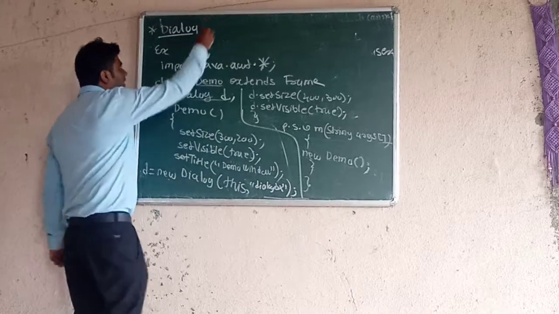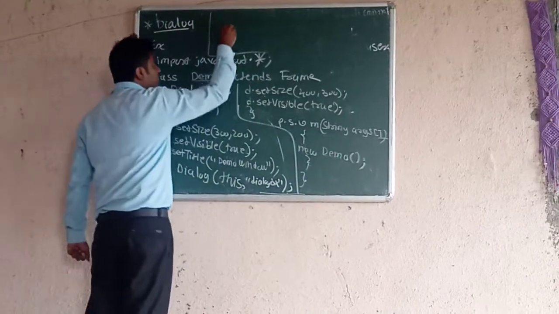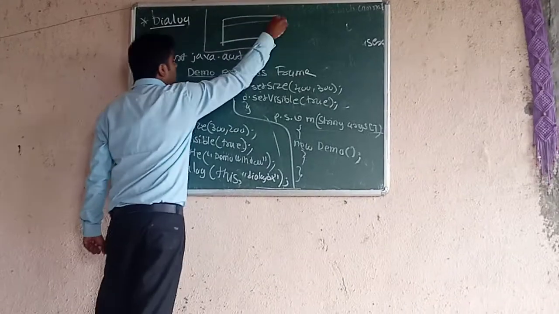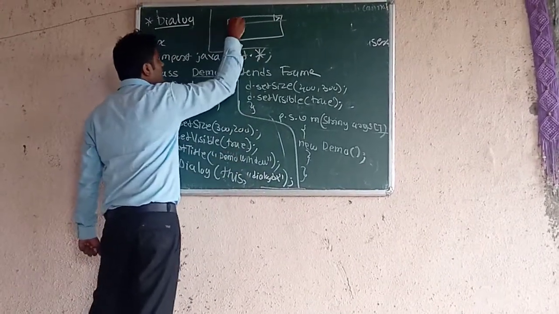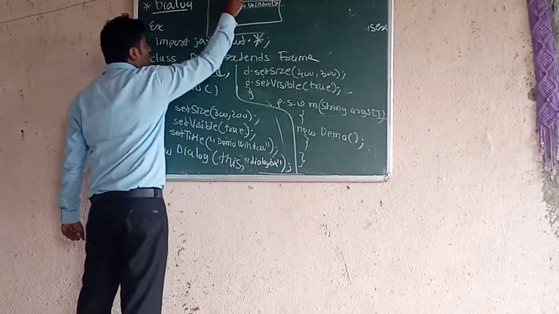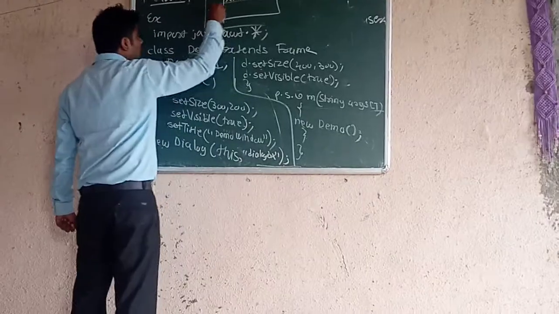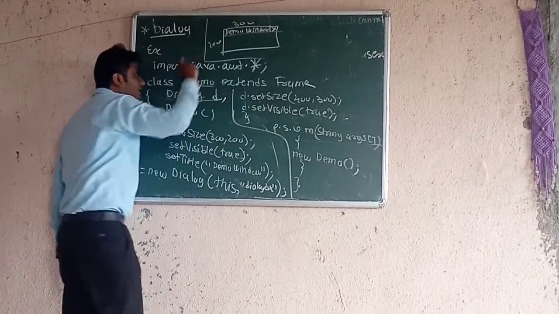When we run this program after compiling, it will create a frame window like this. The frame window is created with the name demo window, having 300 width and 200 height.